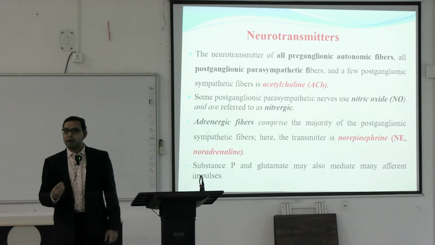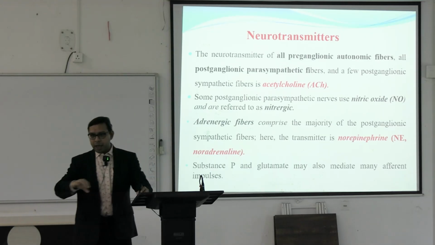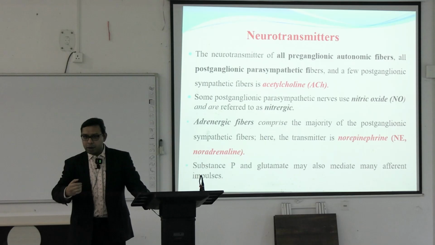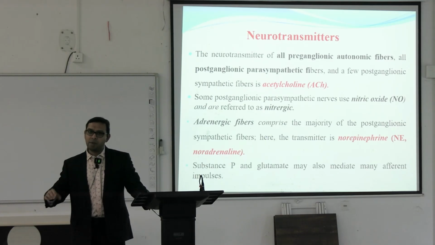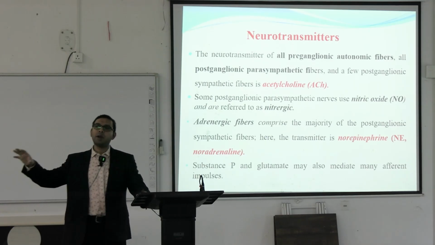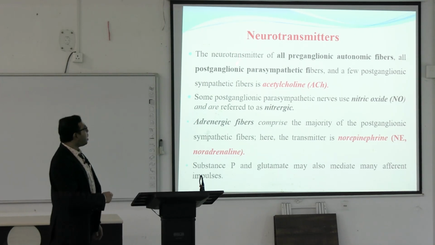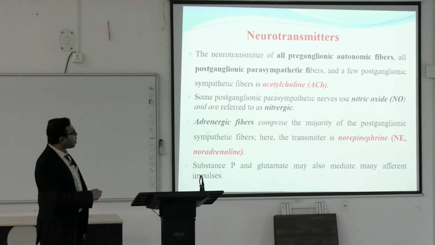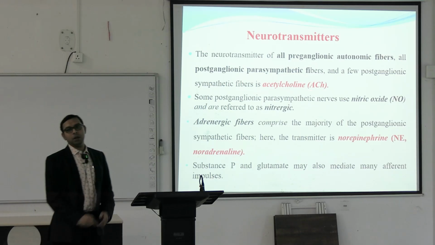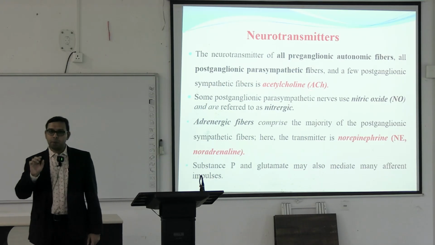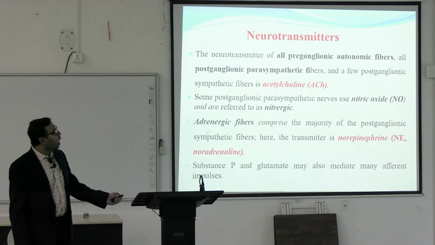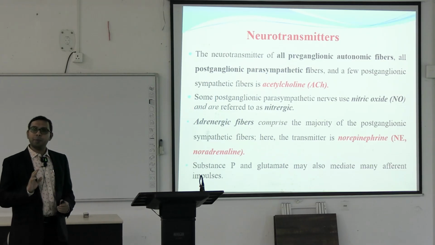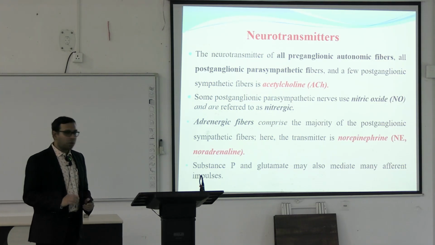A neurotransmitter is secreted from the preganglionic fibers. They are present within the synaptic cleft and ultimately they activate the postganglionic fibers, and then through the motor nerves different responses are elicited. The neurotransmitter of all preganglionic autonomic fibers, all postganglionic parasympathetic fibers and a few postganglionic sympathetic fibers is acetylcholine. So, acetylcholine is the main neurotransmitter in all preganglionic autonomic fibers.